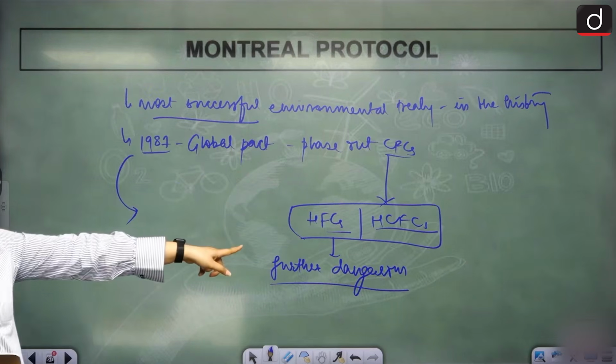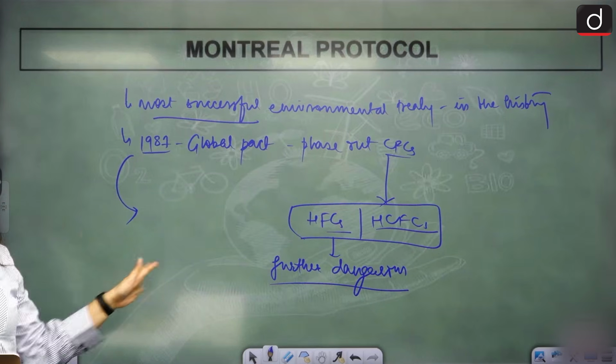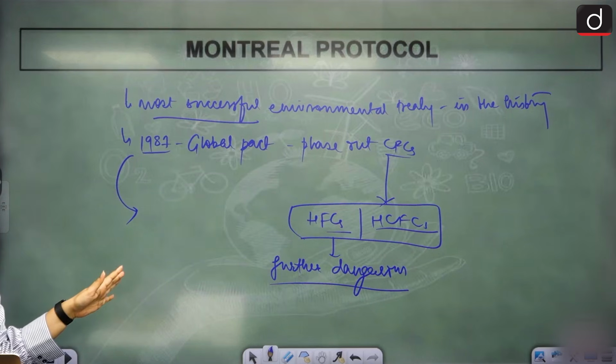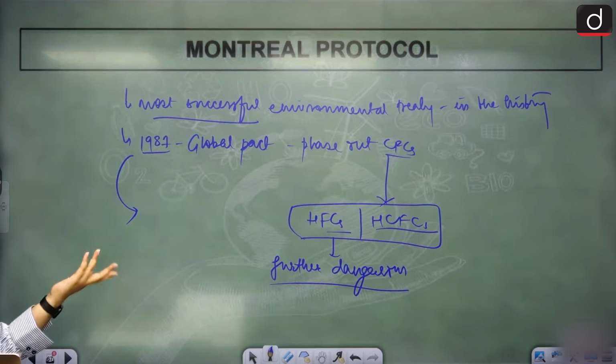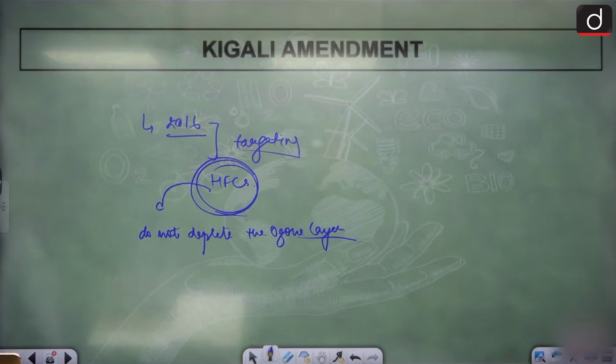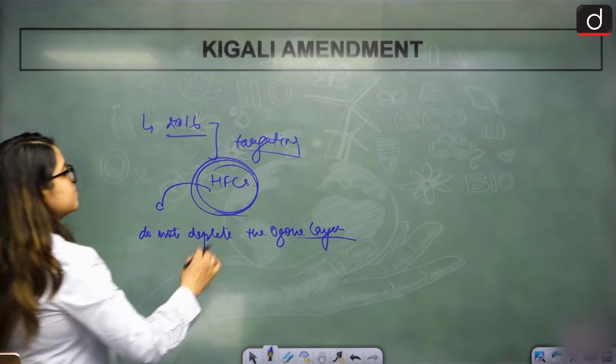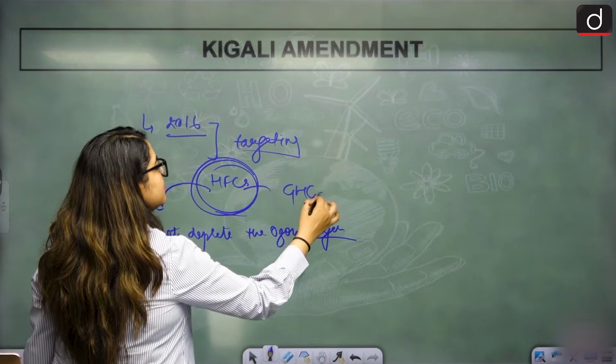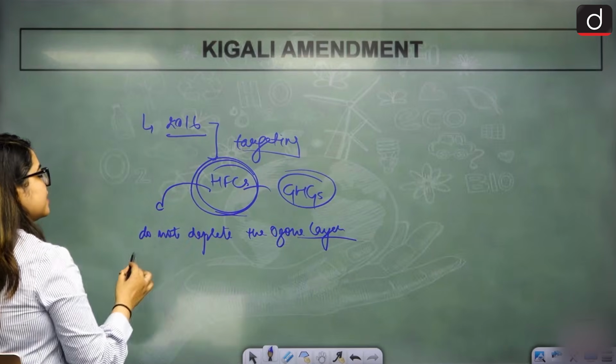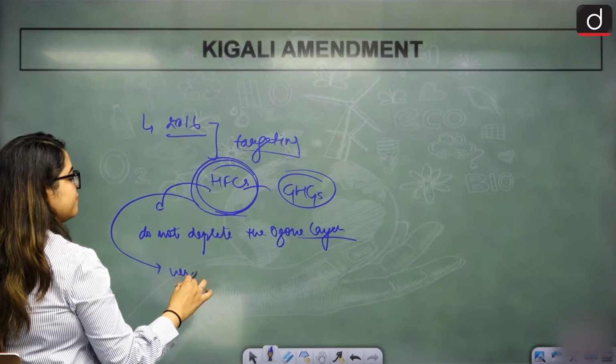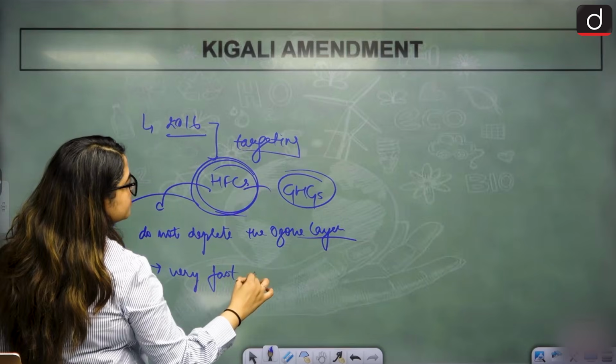When we replaced CFCs with HFCs, it was safe. They don't deplete the ozone layer. Then what is the problem? The only problem was that this was a greenhouse gas. This was a greenhouse gas that was leading to a very, very fast rise in the temperature of Earth.